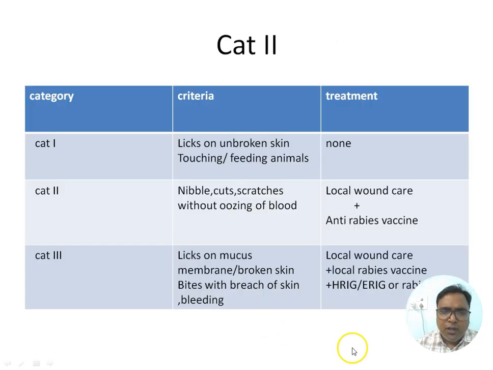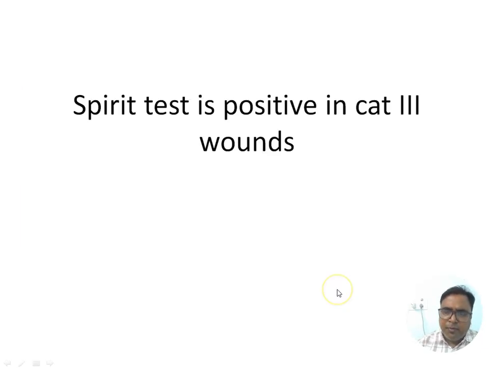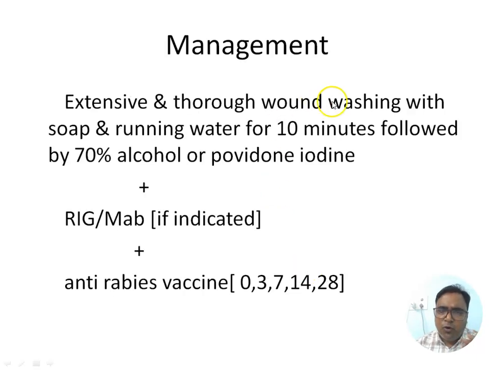Cat 2 is scratches or nibble or cuts without oozing. Suppose oozing is there, then Cat 3. If Cat 2, then local wound care and anti-rabies vaccines. No question of immunoglobulin or monoclonal antibody. Suppose Cat 3, then rabies immunoglobulin and monoclonal antibody to be given. Spirit test is positive in Cat 3. Management: local wound care plus immunoglobulin or monoclonal antibody plus anti-rabies vaccine. Every time anti-rabies vaccination has to be given, doses 0, 3, 7, 14 and 28.